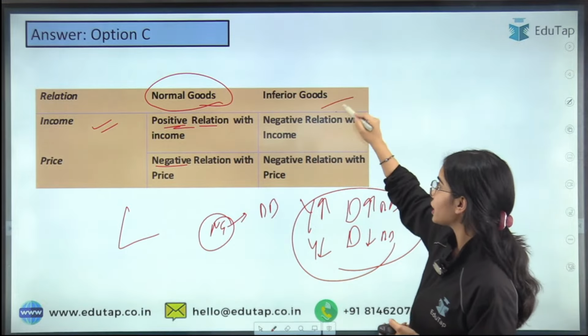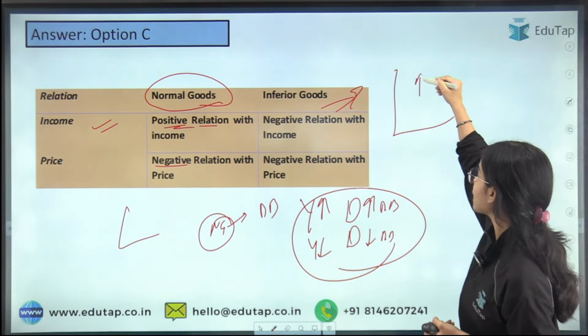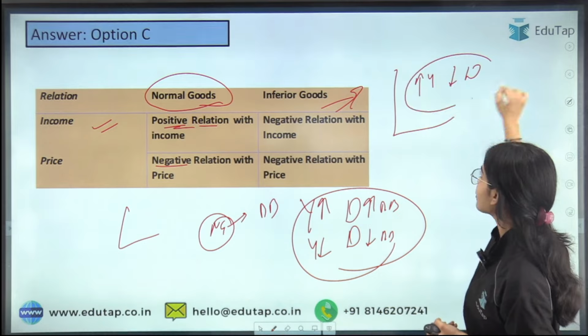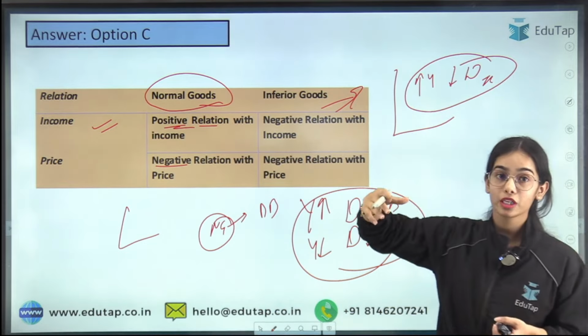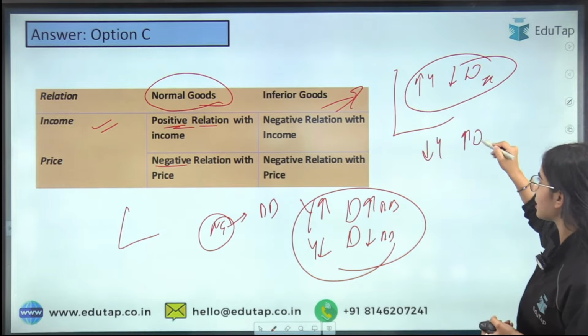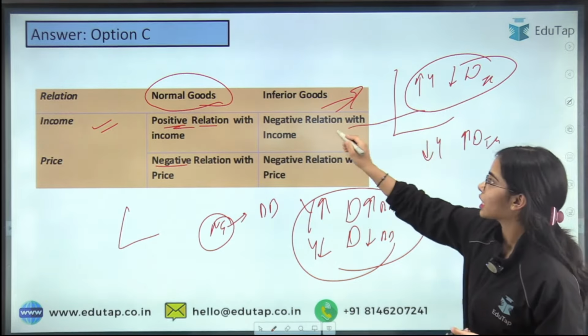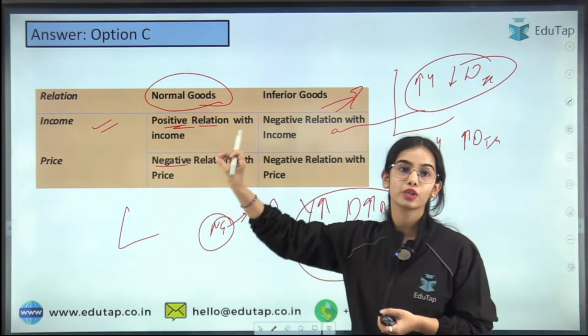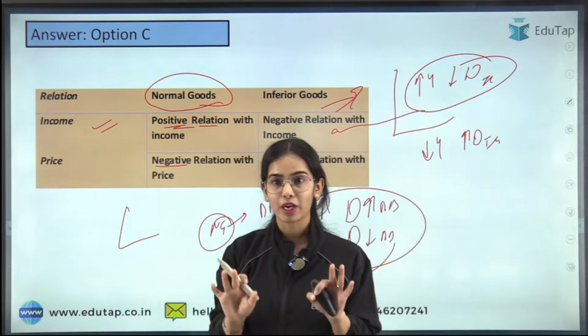While for the inferior good, if the income is increasing, the demand is decreasing, because it is an inferior good. Vice versa, if the income is decreasing, demand is increasing for the inferior good. So income and the demand for an inferior good have a negative relationship. I hope this is clear.